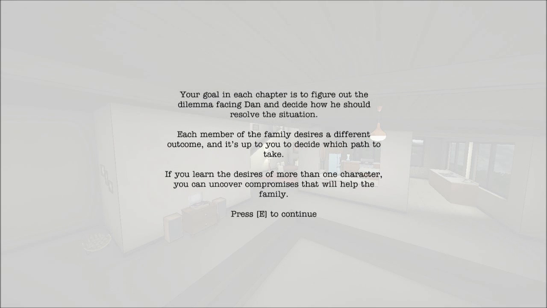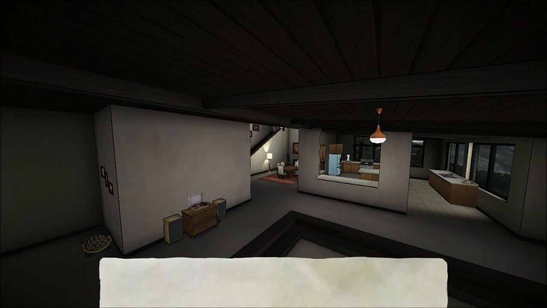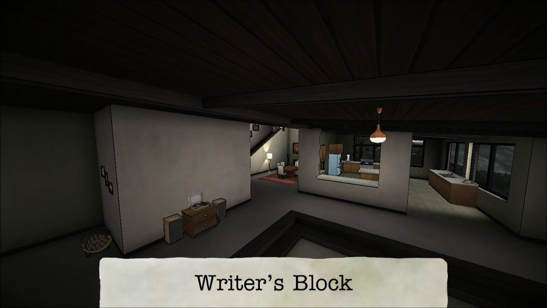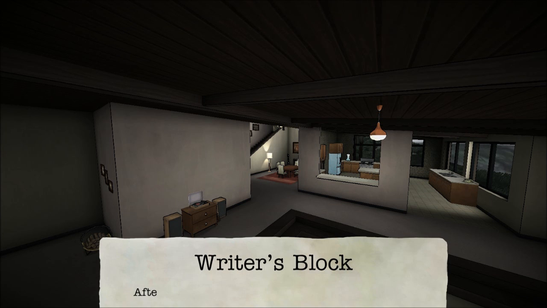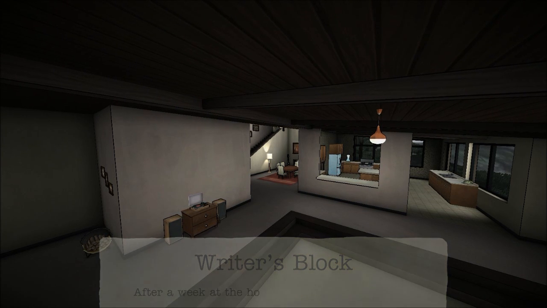Your goal in each chapter is to figure out the dilemma facing Dan and decide how he should resolve the situation. Each member of the family desires a different outcome, and it's up to you to decide which path to take. If you learn the desires of more than one character, you can uncover compromises that will help the family. Okay, so I can... Writer's block. So he's having writer's block. I can give him something to write about. How about puppies and rainbows?